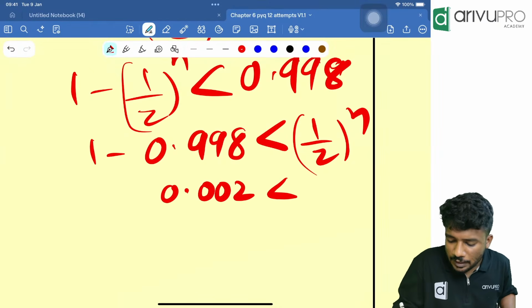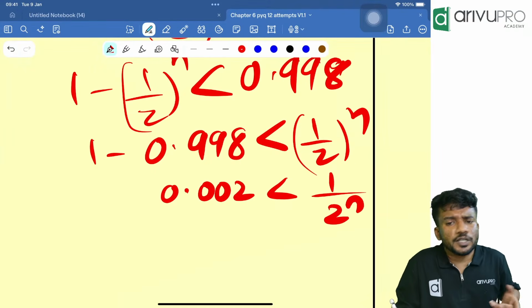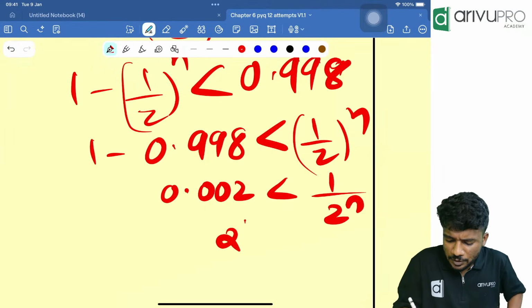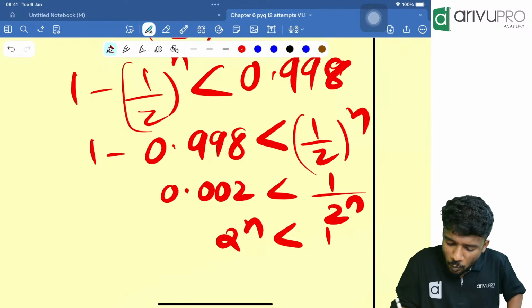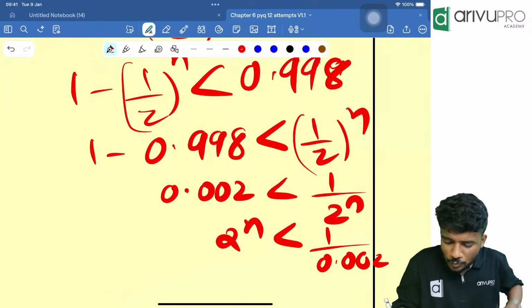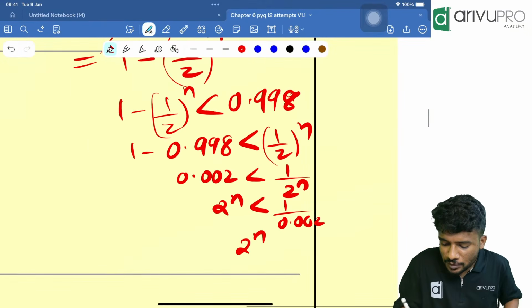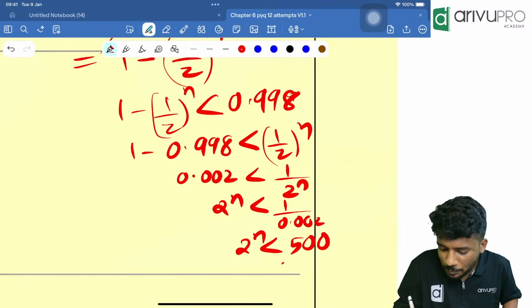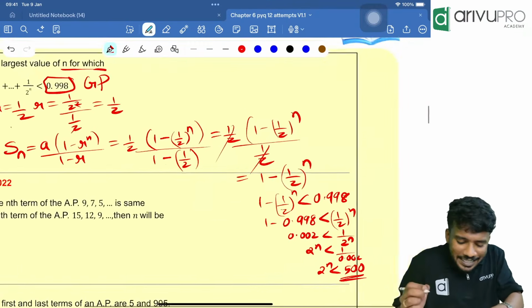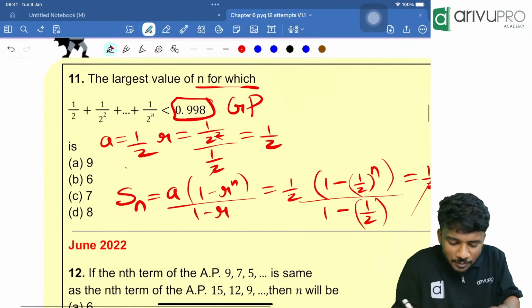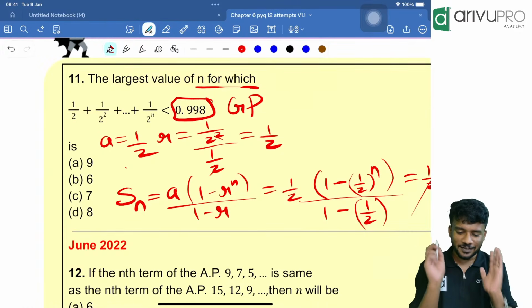0.002 is less than this, which can be written as 1 by 2 raised to n. Taking 2 raised to n to the other side, that means 2 raised to n is less than 1 by 0.002. 1 divided by 0.002 is 500. So 2 raised to n is less than 500. You tell me what is the possible largest value of n.